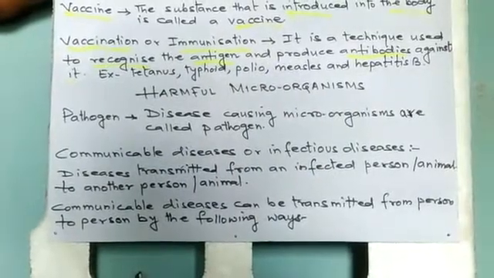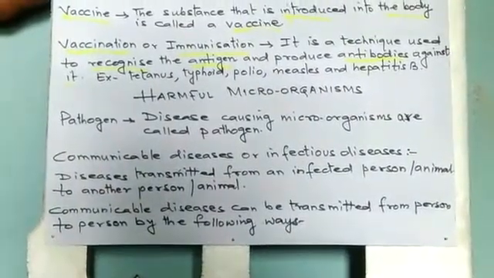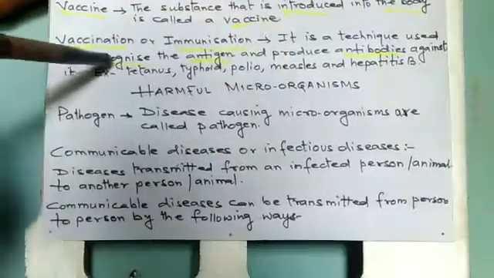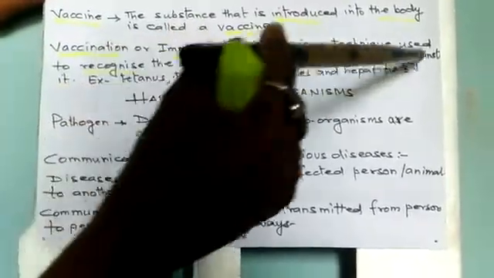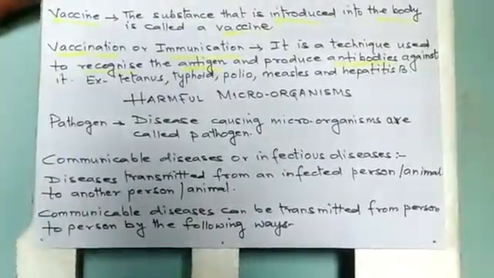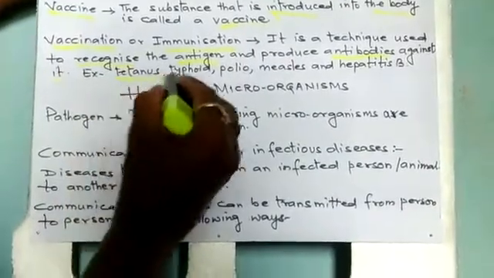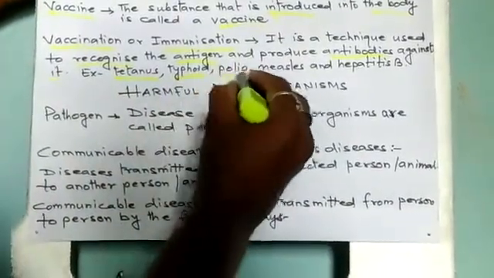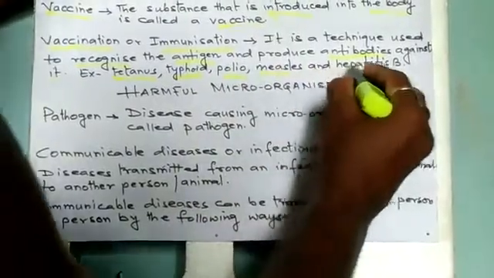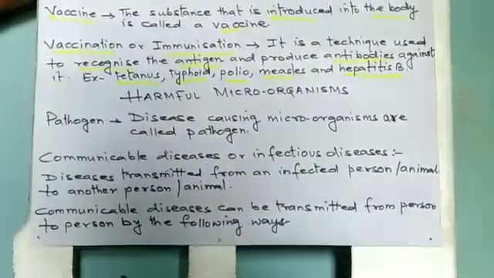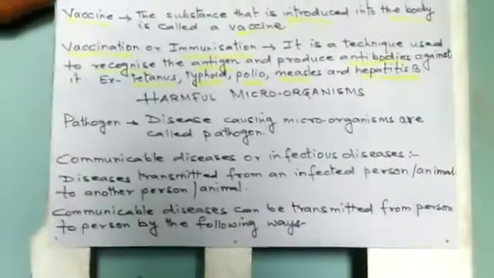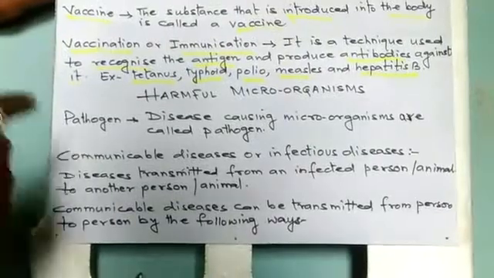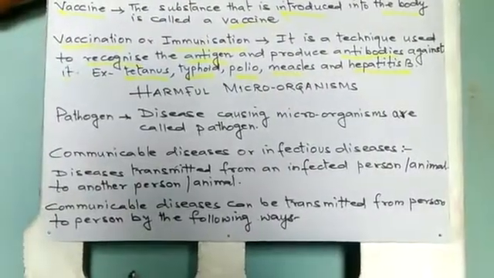Examples: tetanus, typhoid, polio, measles and hepatitis B. These are the diseases which we can stop by vaccination or immunization.